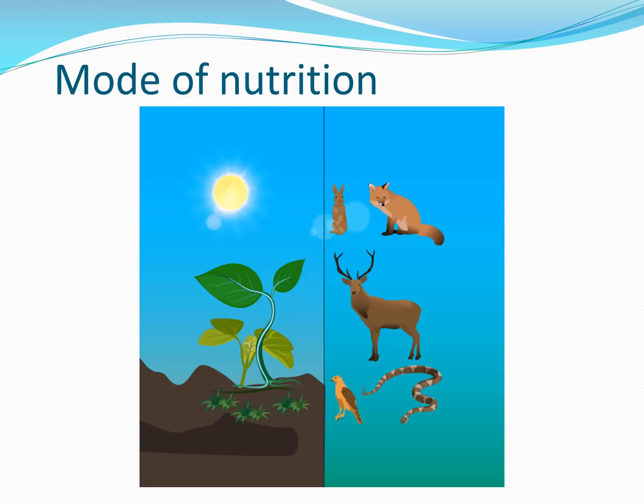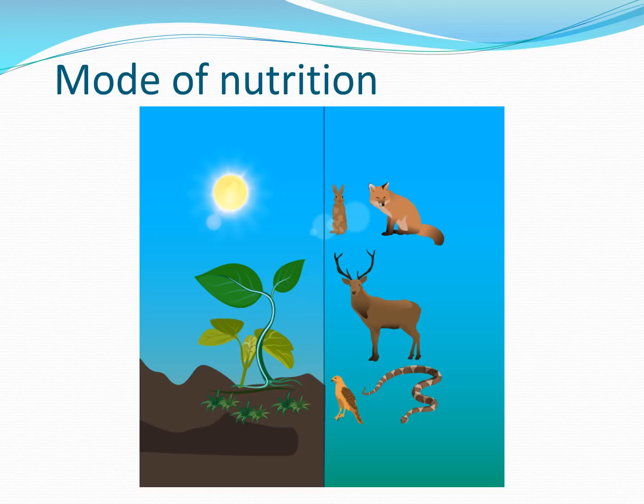That is why it is known as autotrophic, making food for itself. Whereas heterotrophic means these include those animals and also humans who are dependent upon autotrophs, or all those who are dependent upon plants or other sources of nutrition.